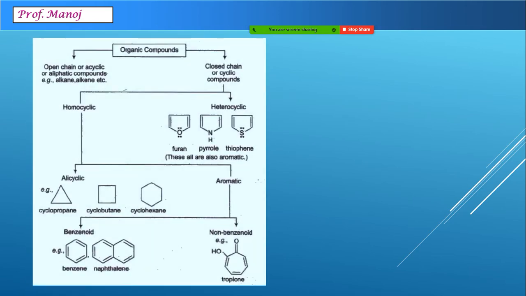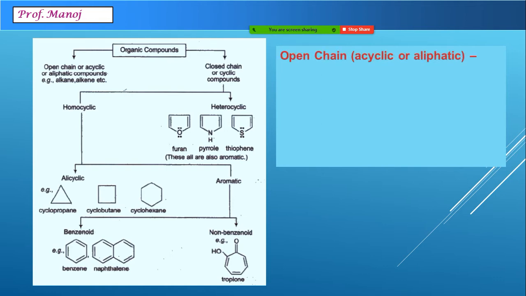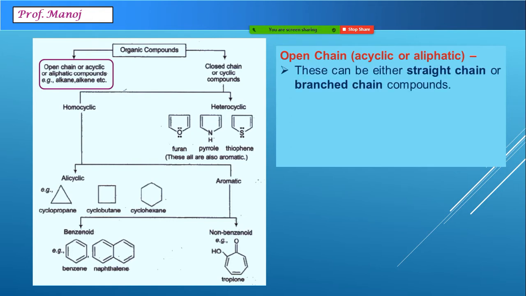The first way, as I'm discussing here, is the structural type of classification. In this single chart, you can see all the types mentioned, and organic compounds are classified in two main ways. One is open chain or acyclic or aliphatic compounds. The second is closed chain or cyclic compounds. There are different names for the same type. For example, the first one is called open chain, acyclic or aliphatic. These compounds can be either straight chain compounds or branched compounds.